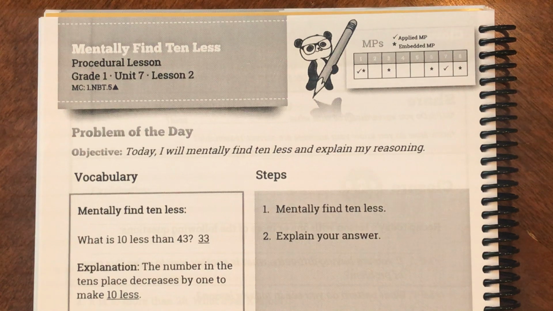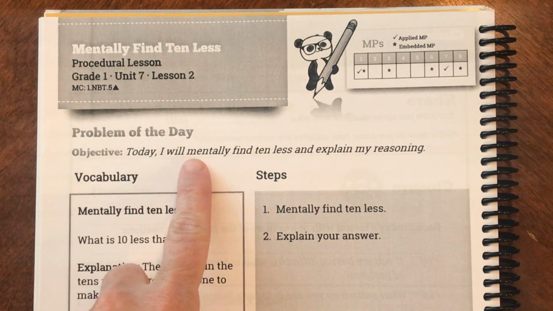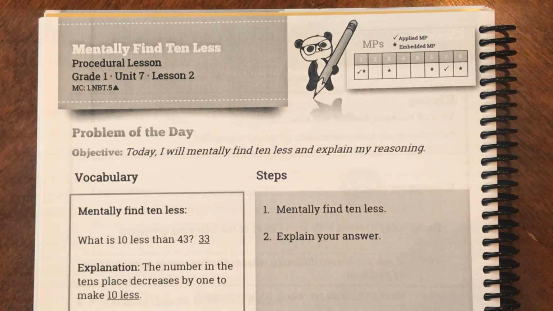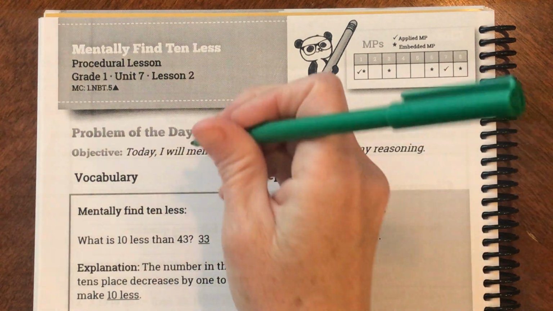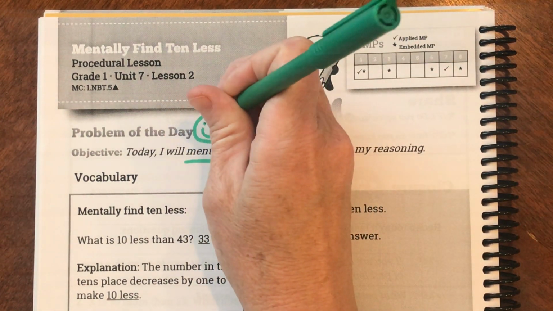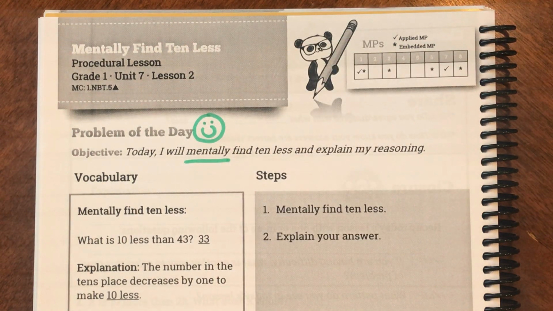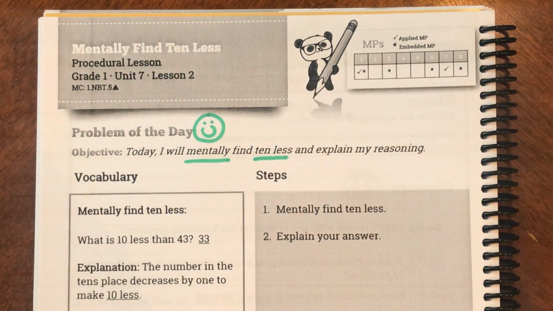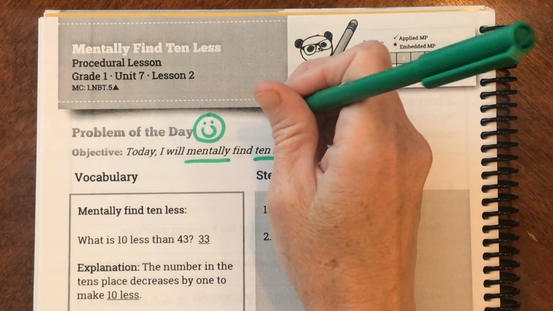And today our objective is, today I will mentally find 10 less and explain my reasoning. Okay, so remember from our last lesson that mentally means that you do it in your head. Now, because I can't see inside your head, you're going to have to do some writing for this. And then we're going to do 10 less. So in our last lesson, we did 10 more, but now we're going to do 10 less.